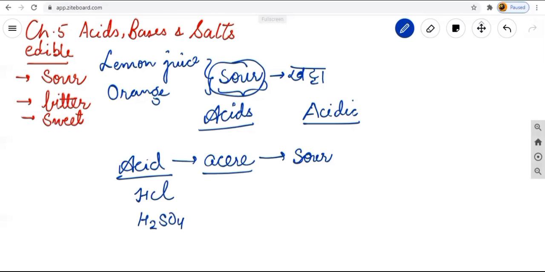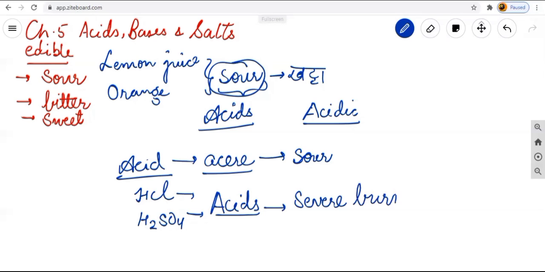These are known as the acids which cause severe burns, means if it falls on any part of our skin, it can cause severe burns. And the concentrated part of this HCl and H2SO4 always gives us